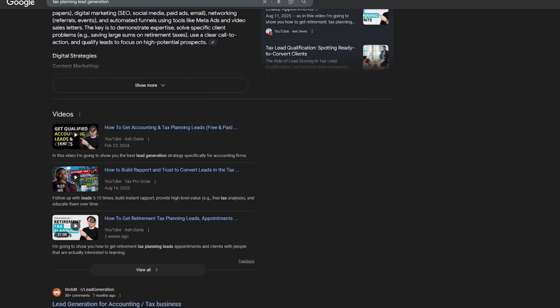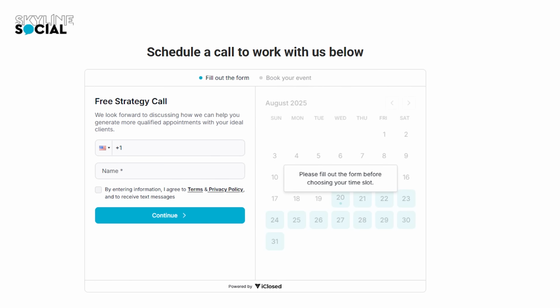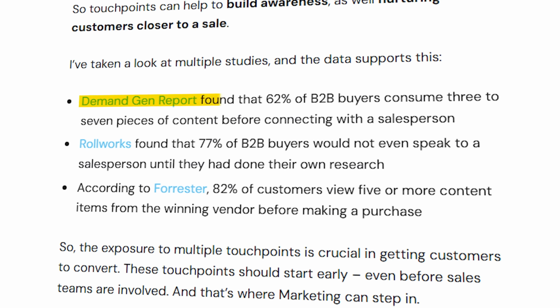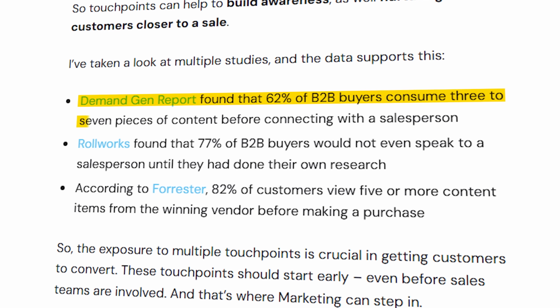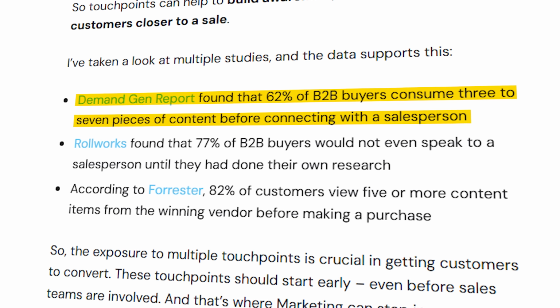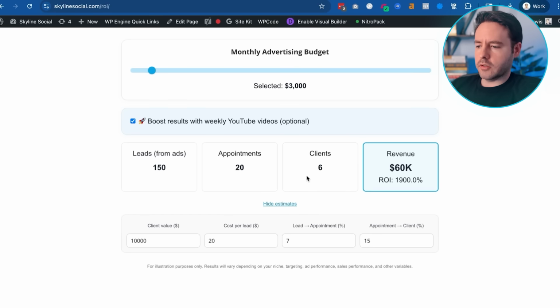If you create YouTube videos and then people see your videos and then see your ads, it increases the chances that they will convert. But that's not the only thing that it does. Not only does it reduce your cost per lead and your cost per appointment, but it also helps you increase your show-up rate, because you can send people a link to your YouTube videos before the call. And if they start binge watching your YouTube videos, there's a much higher chance that they will actually show up to the call, because independent studies have found that the more content someone consumes before speaking with you, the higher the chances are that they will convert into a client and they'll actually be interested in working with you.